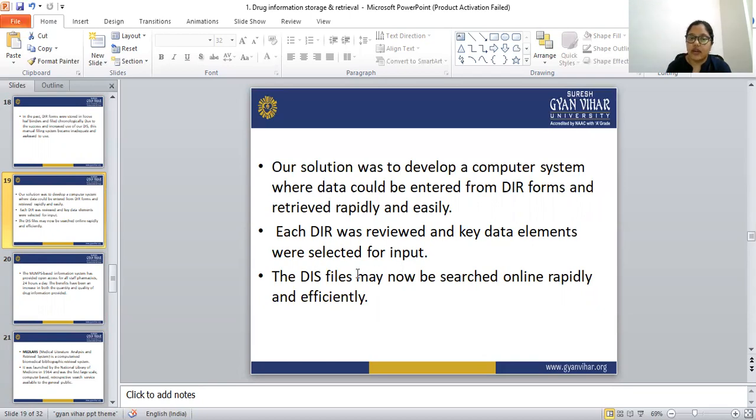The DIS files may now be searched online rapidly and efficiently.